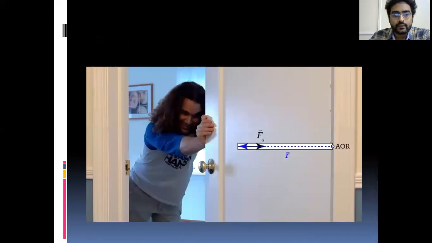And the next one is an example. If you push the door at a distance from the hinge, you will push it very easily. If you come near to the axis, it will be more difficult. This is a daily routine example. This is the force moment.